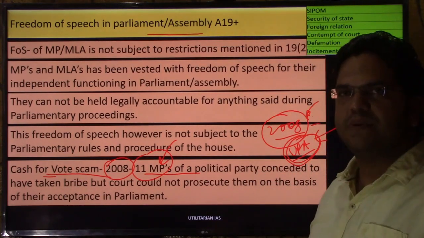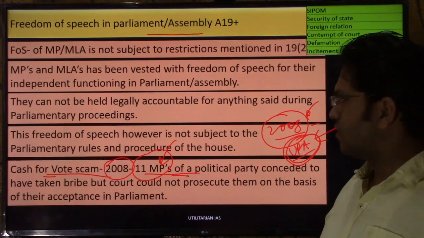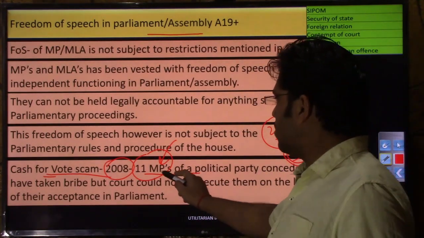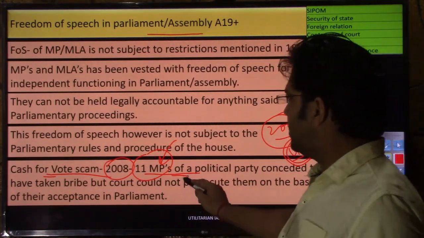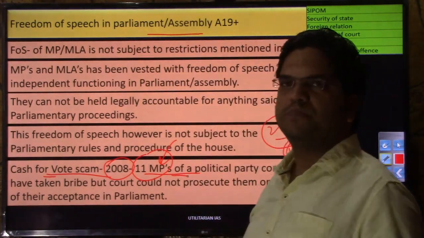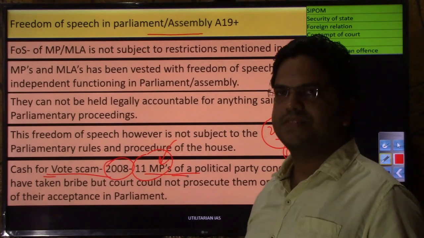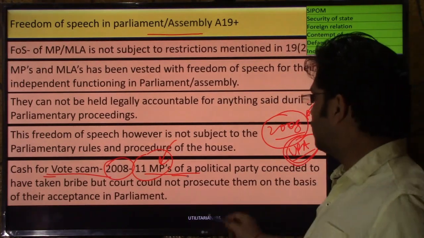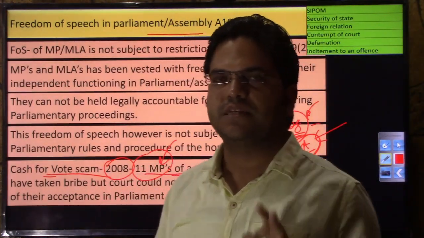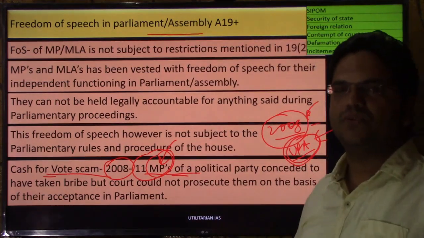Now, despite knowing these things, their statement was on video record. The court, despite having that proof, could not use that admission they made on the floor of the house, because of the privilege, this freedom of speech that has been extended to members of parliament and members of legislative assembly. The court simply said that whatever they have said on the floor of the house cannot be used as a premise to prosecute these MPs, and these people were acquitted.